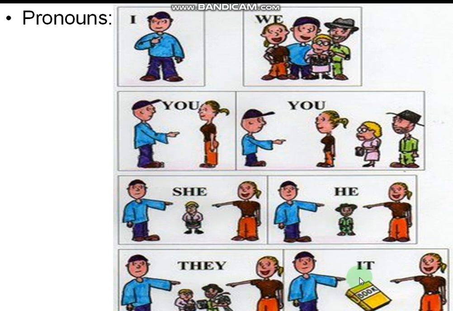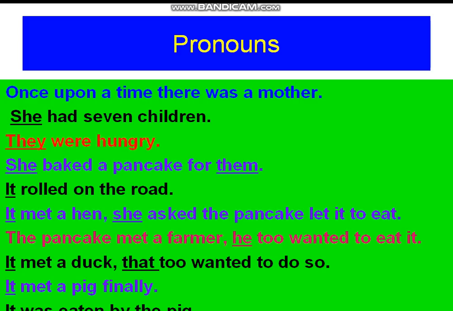Here also we are learning about only a few pronouns. Already I told you many are there. In the upcoming classes we will learn about all those kinds of pronouns. Right. I have taken a few sentences here where we can learn somewhat more.